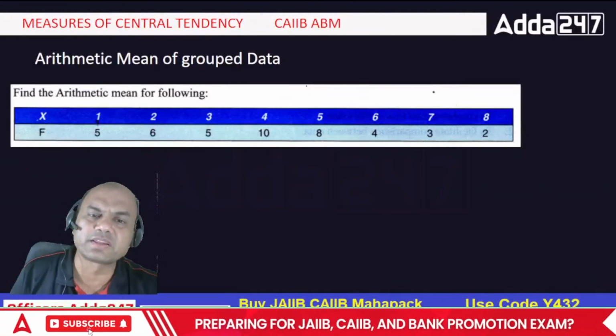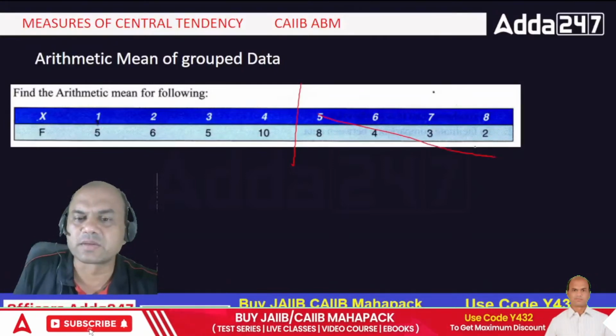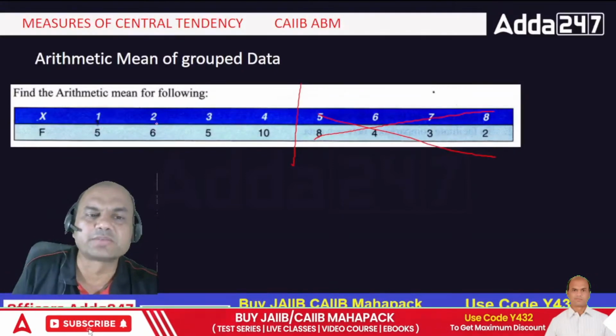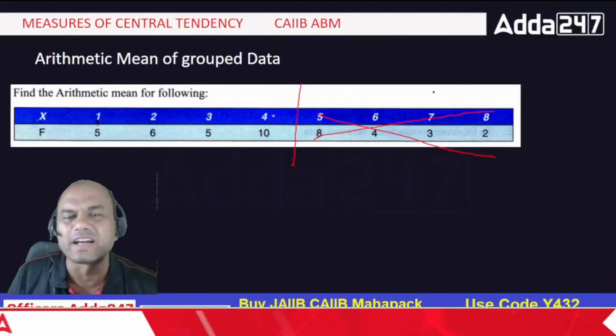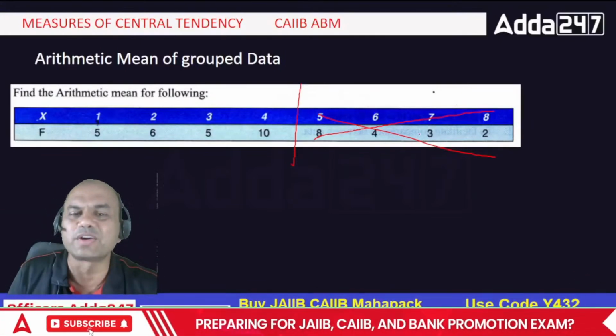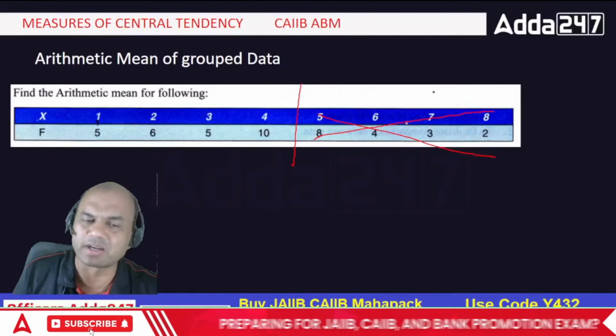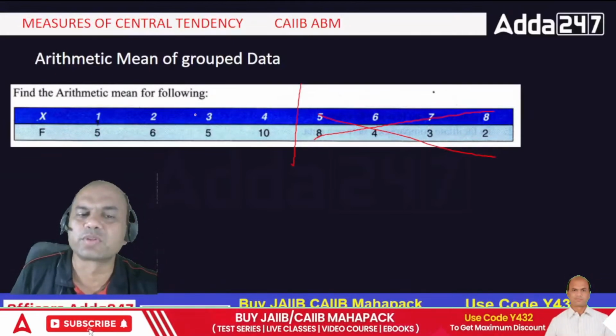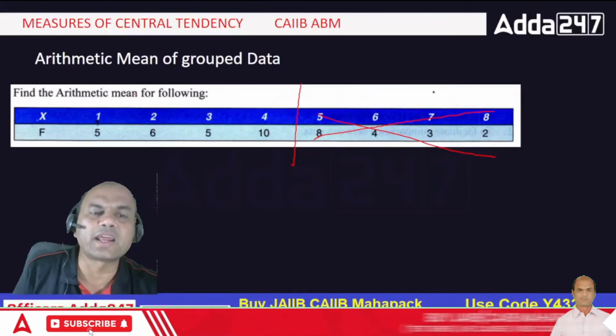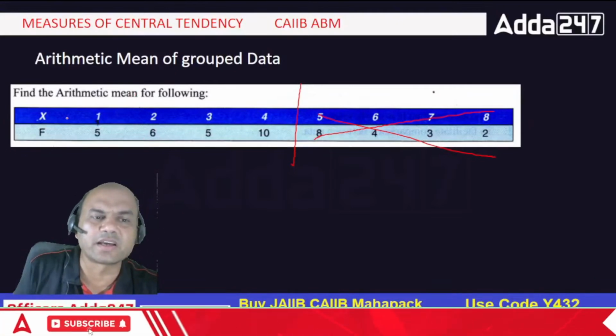Okay, what we'll do is we'll break this problem. Let's break this to only these. Let's remove these things. Let's move only up to 4, because understanding the logic is important. It's not important to solve all these big numbers, right? Let's solve it up to 4 only. Okay, so find the arithmetic mean. What is this f over here?